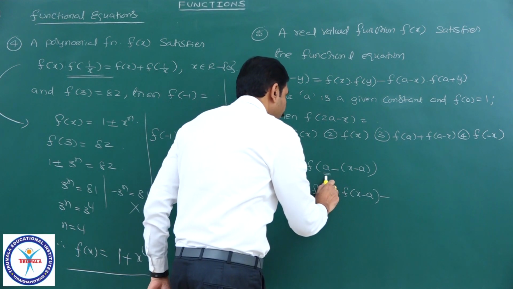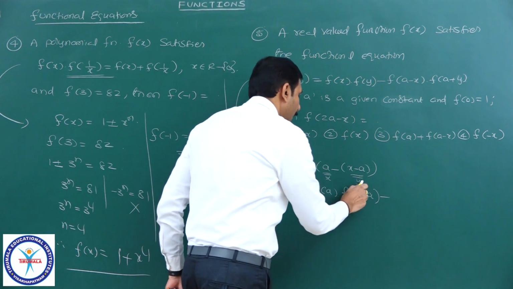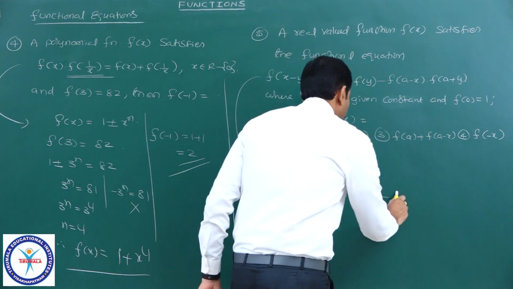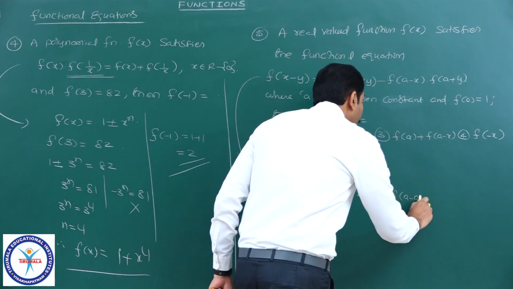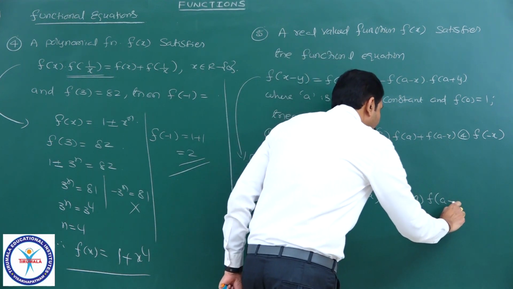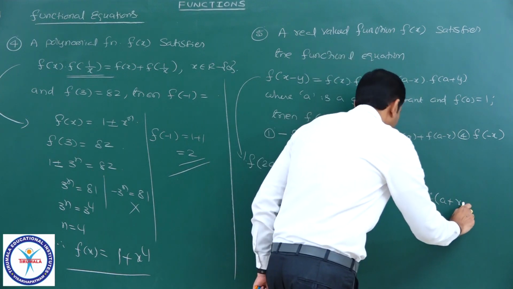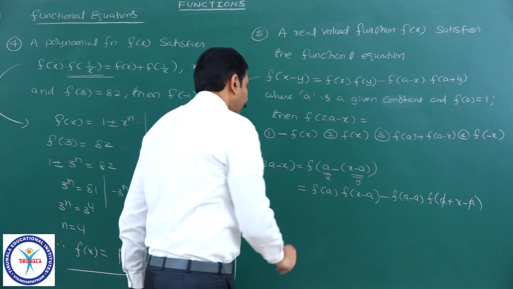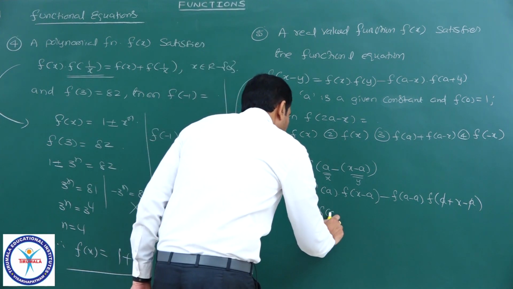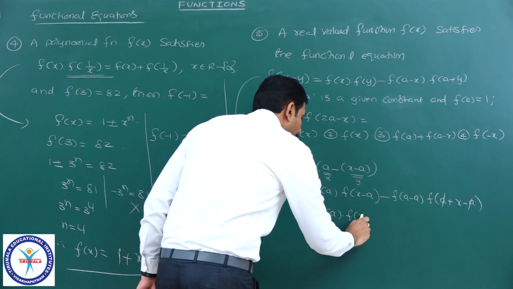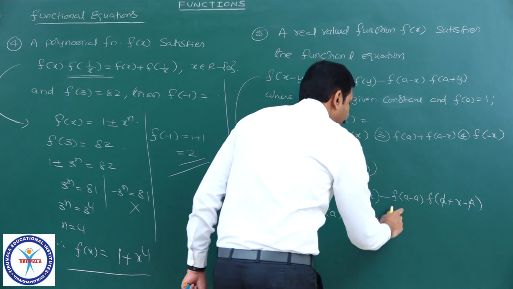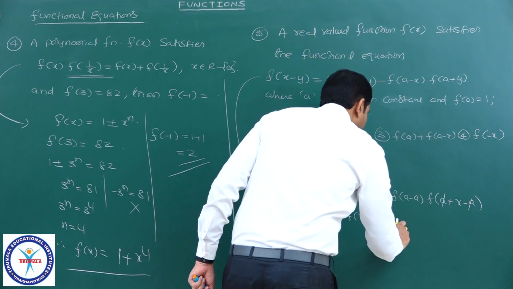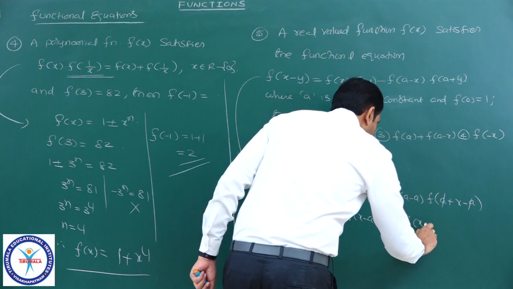It is our x and it is our y. a minus x means f of a minus a into f of a plus y means a plus x minus a. It is equal to f of a into f of x minus a minus f of 0. What is f of 0? 1 into f of x.